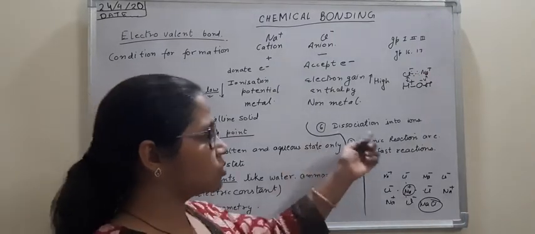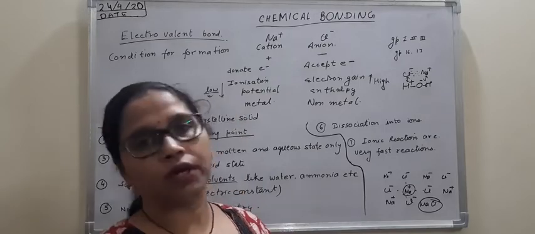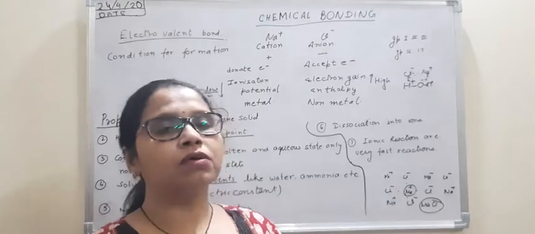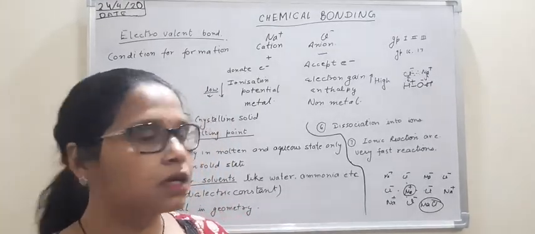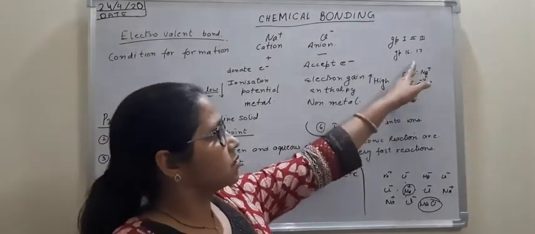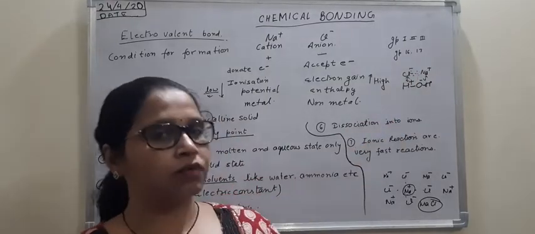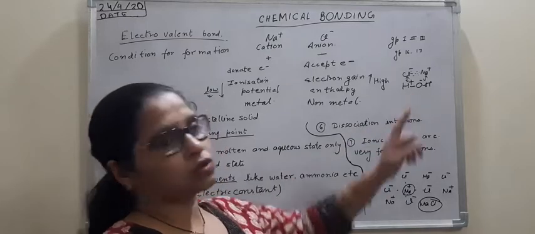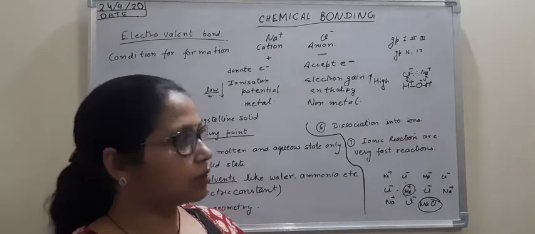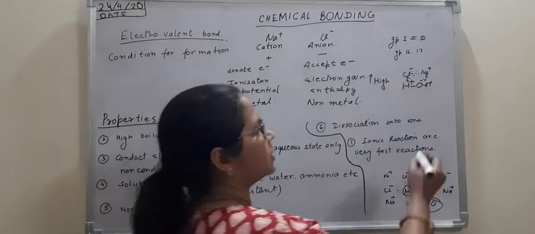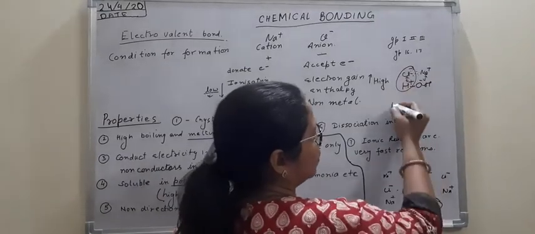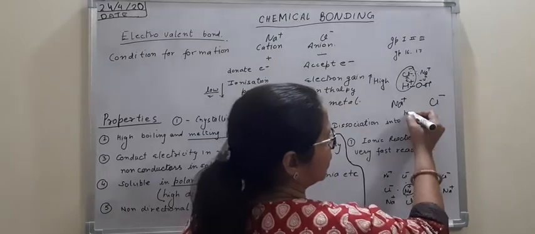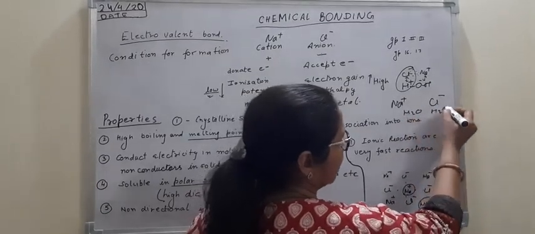Now the sixth thing: they dissociate into ions. As we have studied about the dissolution of a compound, whenever an electrovalent compound is dissolved in water or polar solvents, these ions get separated, their electrostatic forces of attraction are broken, and they combine with whatever solvent we have taken. As a result, NaCl will break into Na plus and Cl minus along with a lot of water molecules around.